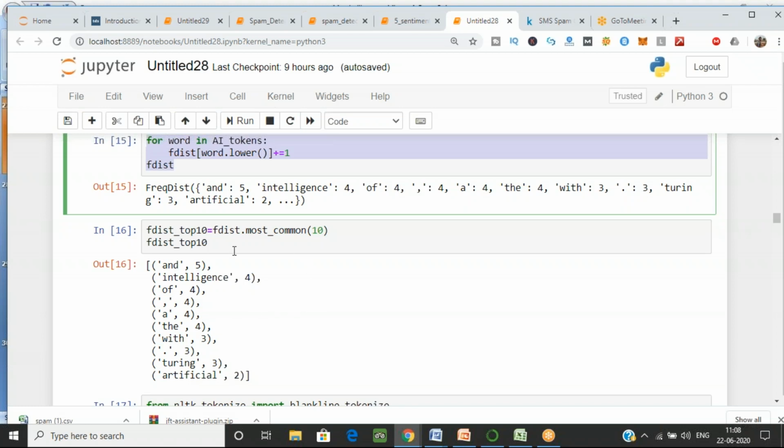So I want a total of 10 values from my tokens: 'and' coming 5 times, 'intelligence', 'of', comma, 'a', 'the', 'with'. Here it is coming like this. Okay, everyone has done it up to here.